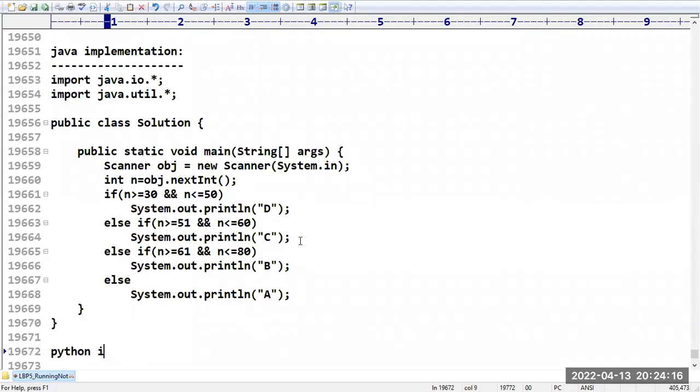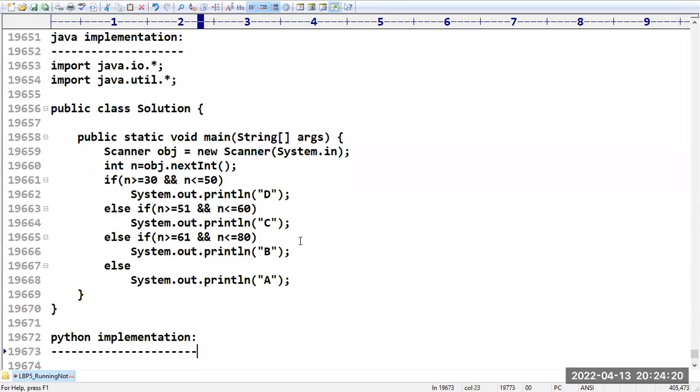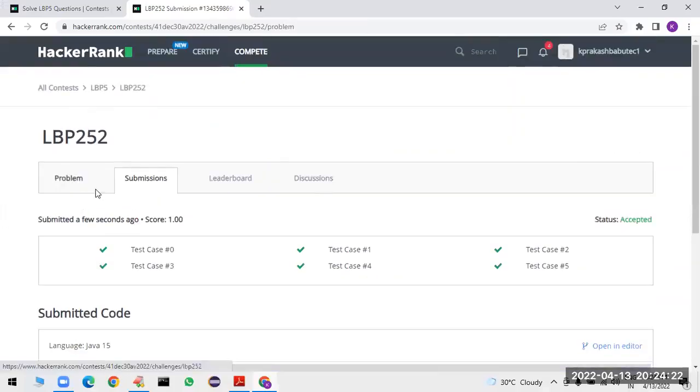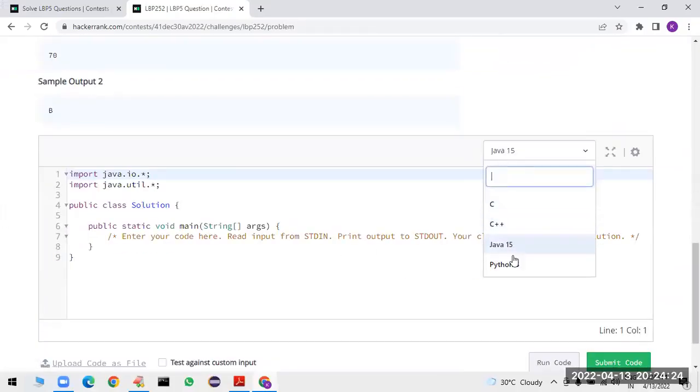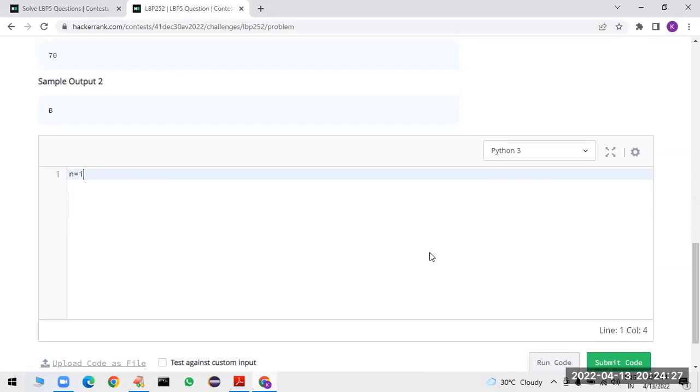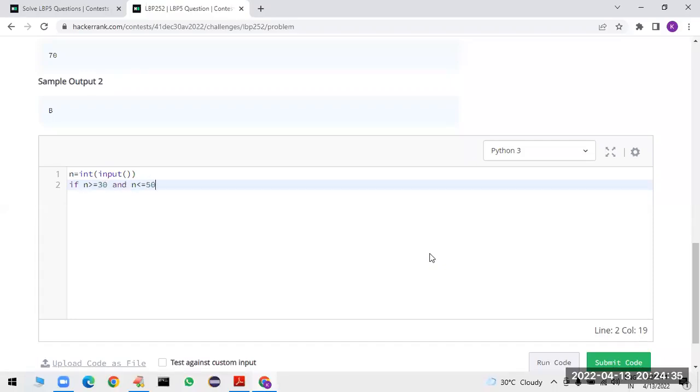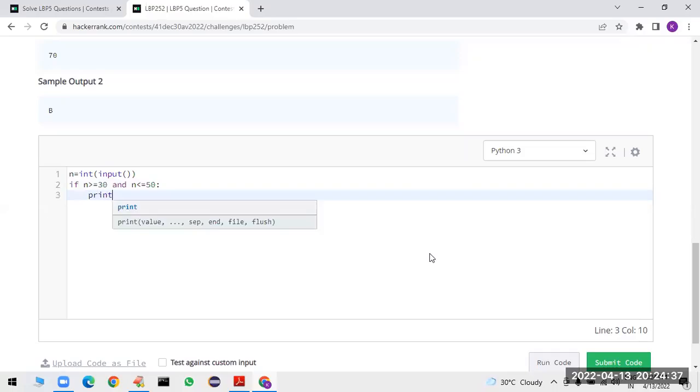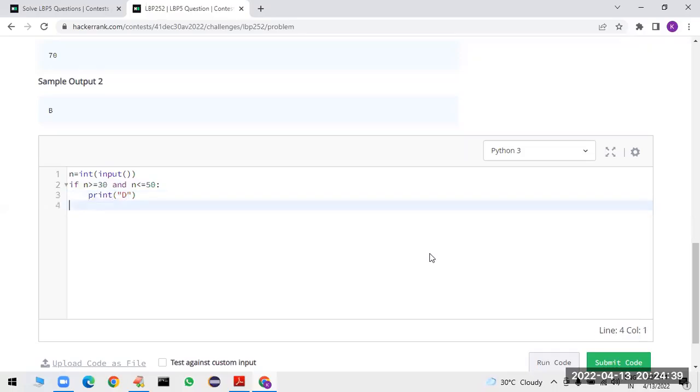I want to go for the Python implementation. How can you solve this program in Python? It is very simple. First, we have to read the value of the integer from the user. If the value of n is greater than or equal to 30 and the value of n is less than or equal to 50, then I want to print D grade.